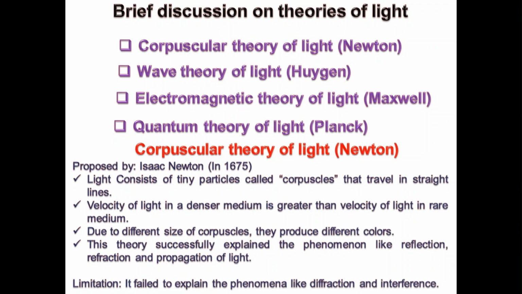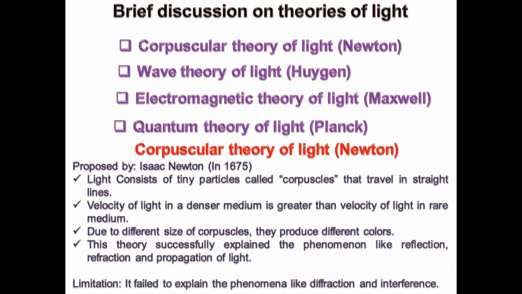But if we think about diffraction, is the same thing happening? If we pass the light from a rarer medium to a denser medium, will we get this? It is a wrong statement which was later rectified, and we'll understand that in the next theory. But Newton gave the statement that the velocity of light in a denser medium is greater than the velocity of light in a rare medium.